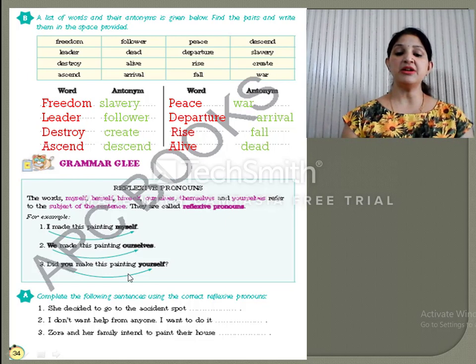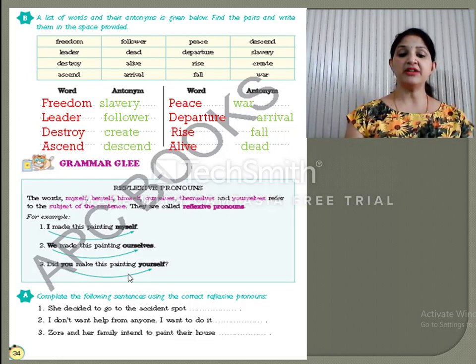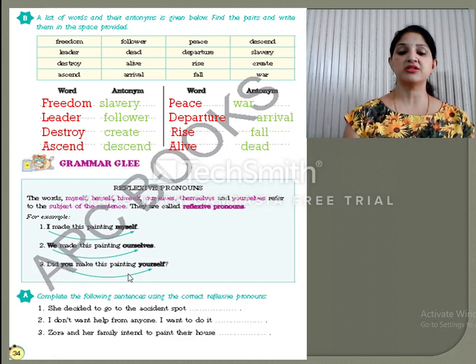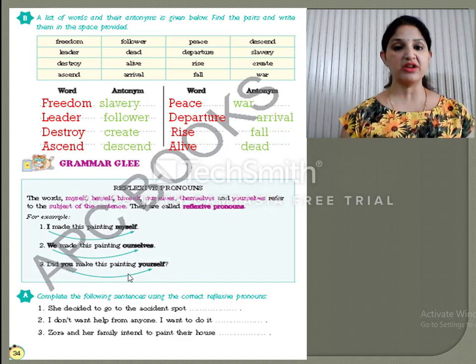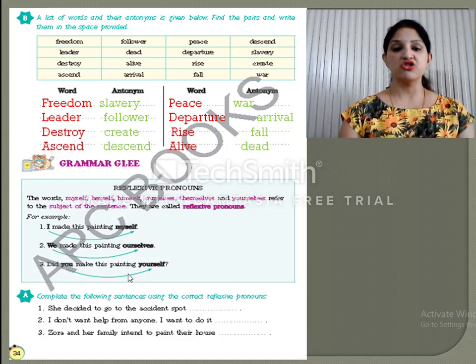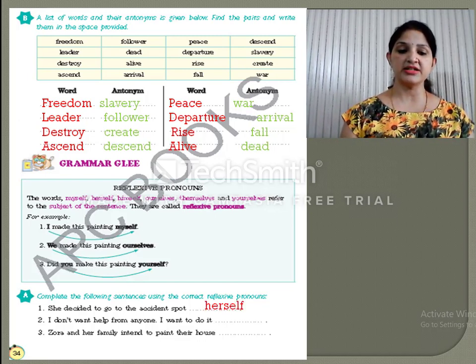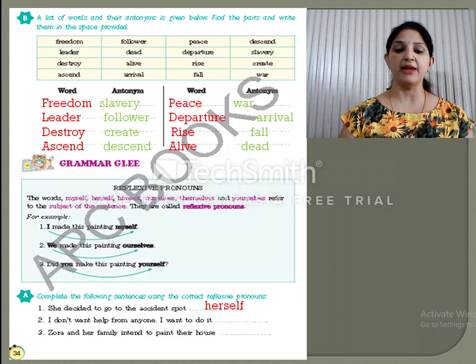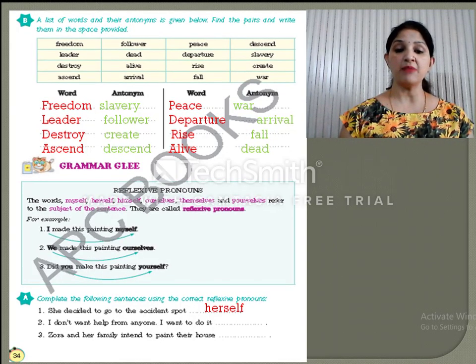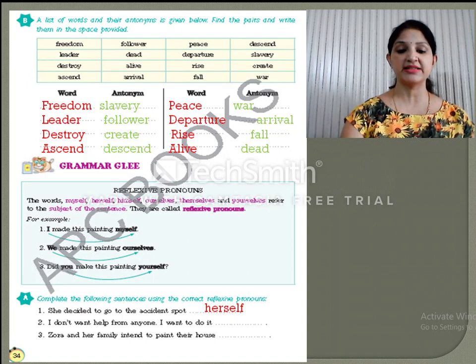Fine. Now in a similar way, what we have to do is complete the following sentences using the correct reflexive pronouns. She decided to go to the accident spot. Now we have to give a reflexive pronoun for she. So the reflexive pronoun for she is herself. So here we will put herself. Now the next sentence is, I don't want help from anyone. I want to do it. For I, what will come? You can also see in the example, myself. I want to do it myself.